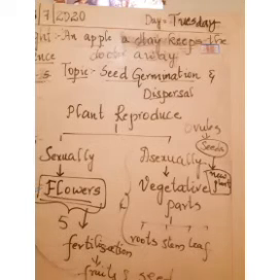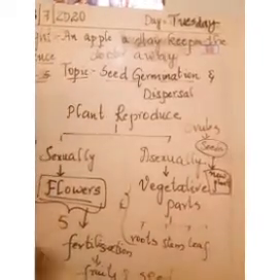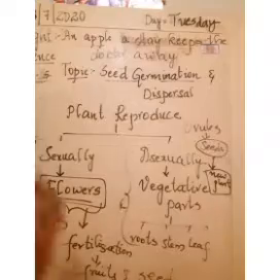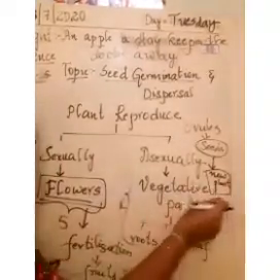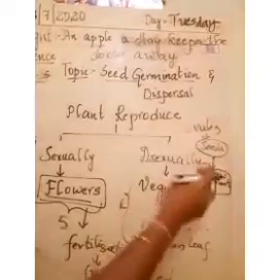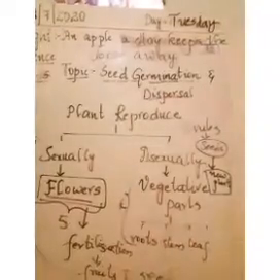So in today's class, we will learn how new plants are growing from these seeds. Our chapter is seed germination and seed dispersal.